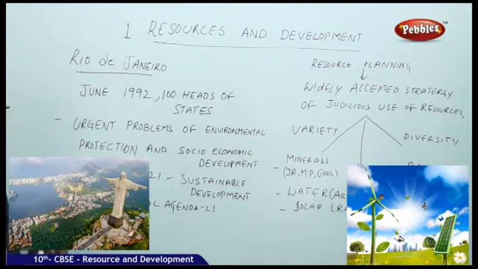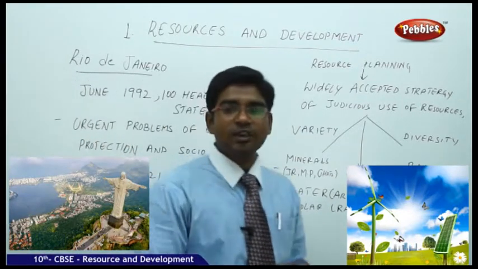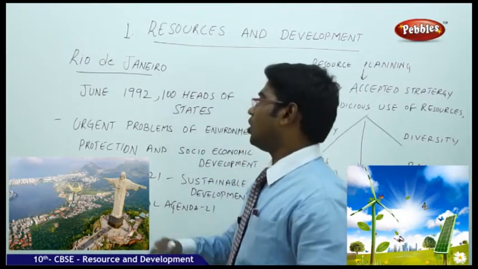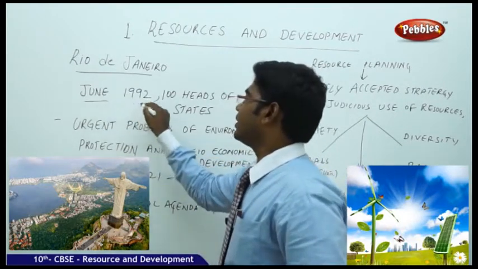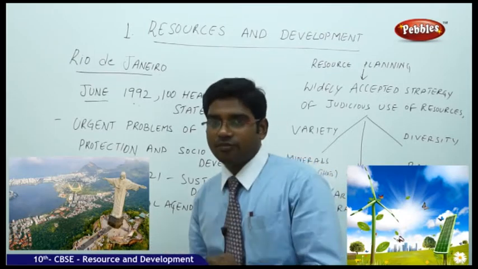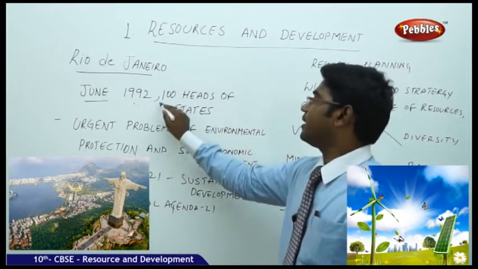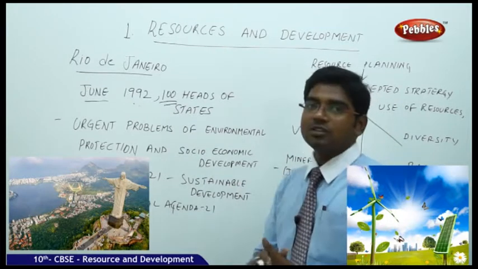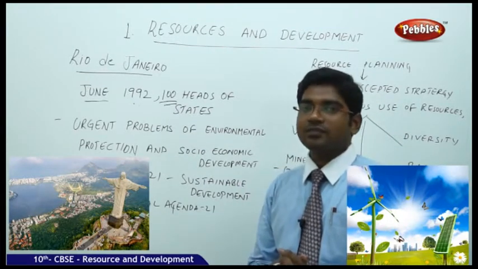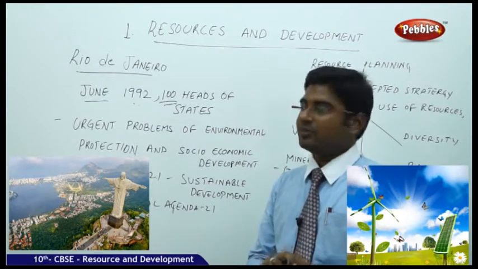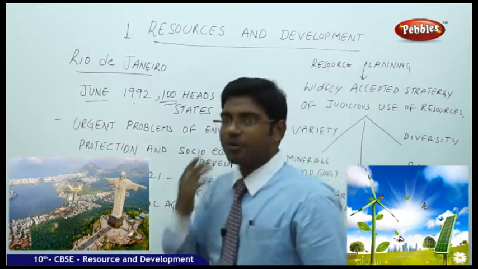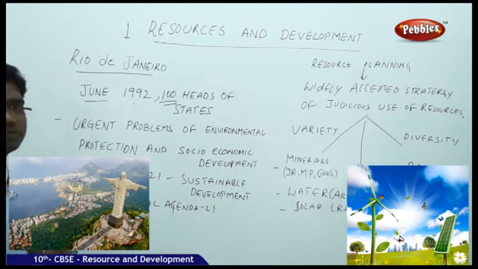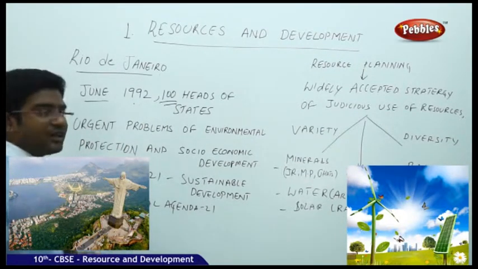Understanding what happened in Rio de Janeiro. Rio de Janeiro was the first international conference, which was held in June 1992. In this conference, nearly 100 country heads came and joined to take group action, because its urgent problem is the problems of environment protection and socio-economic development.